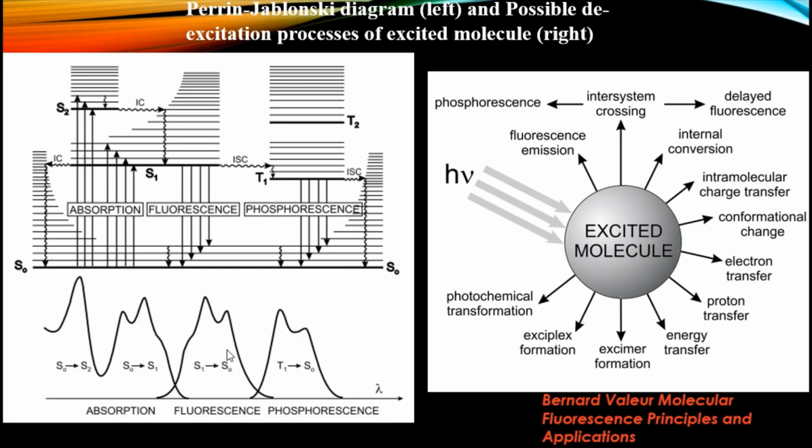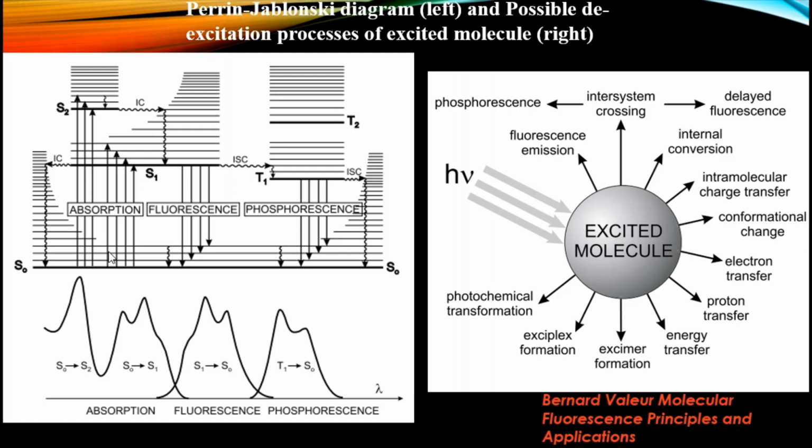And these are the fluorescence spectra. Fluorescence occurs from the S1 to S0 transition and phosphorescence occurs from T1 to S0. From the relative energy of S1 and T1, S1 is higher in energy than T1. So the T1 to S0 transition is red shifted relative to the S1 to S0 transition. This is the fluorescence spectrum, and this is the phosphorescence spectrum.